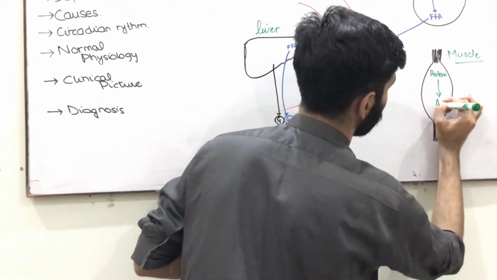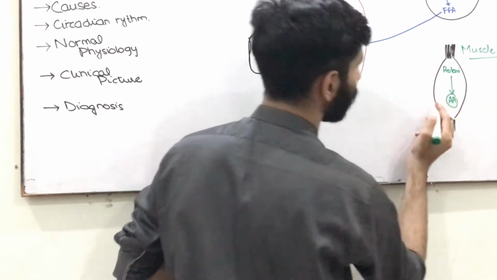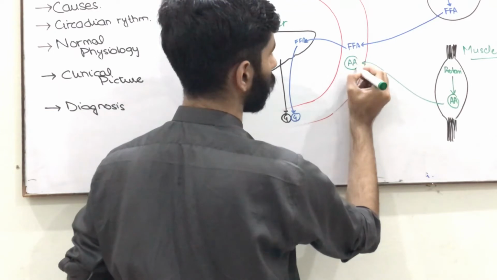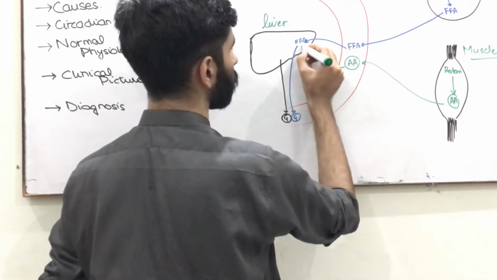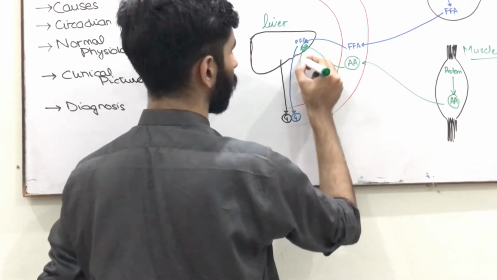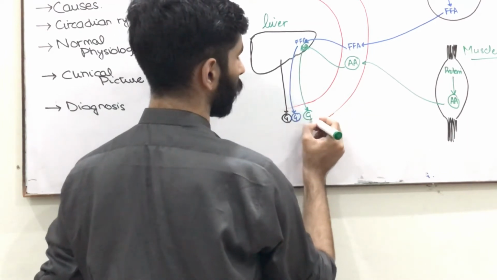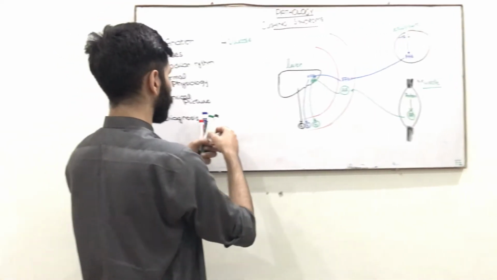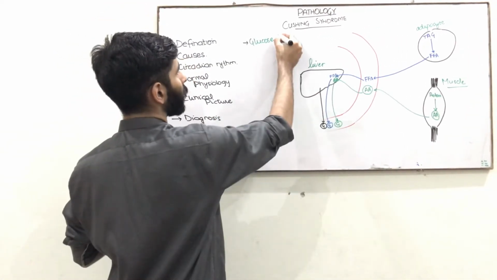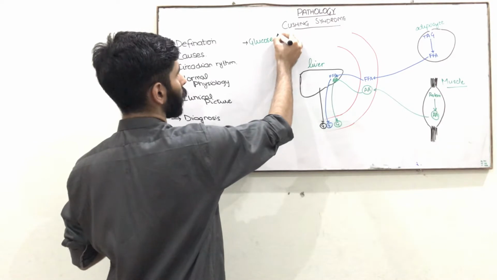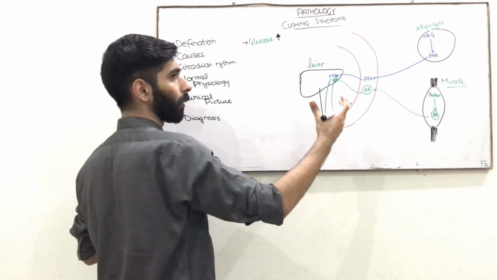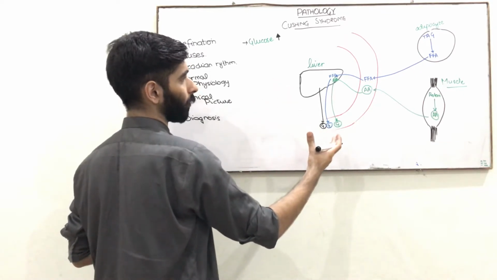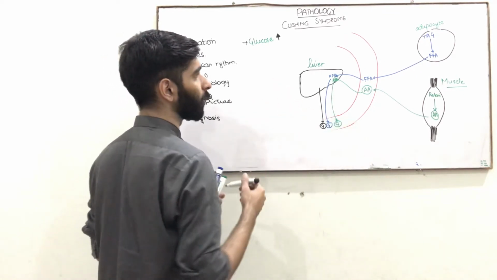Another point is that breakdown of protein in the muscles leads to the production of amino acids. These amino acids are transported into the blood, taken up by the liver and are converted to glucose. So this is also the gluconeogenesis. So what is the effect of cortisol on glucose? It increases the serum level of glucose by antagonizing the effect of insulin and by gluconeogenesis. It will lead to increase in the serum level of glucose.